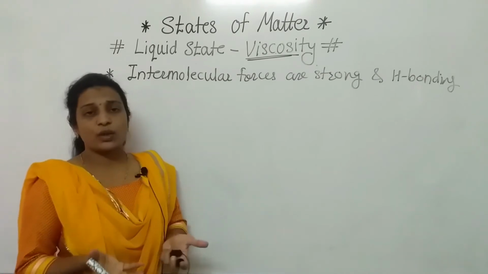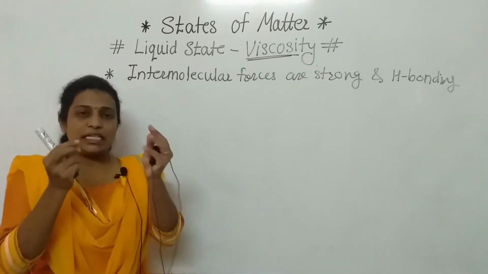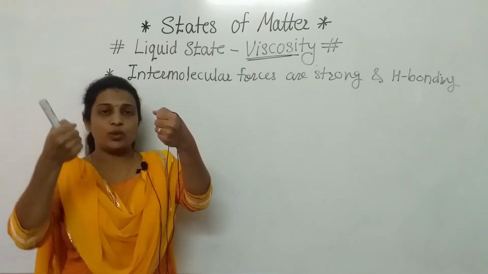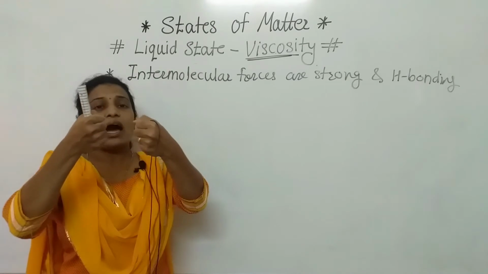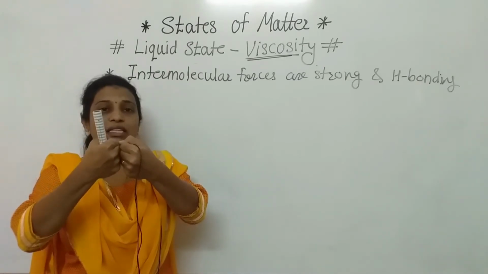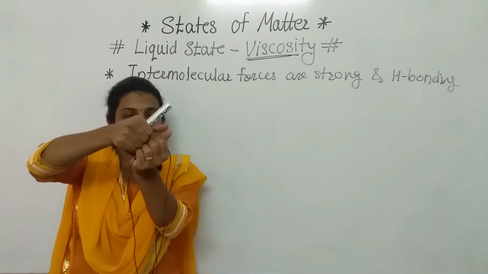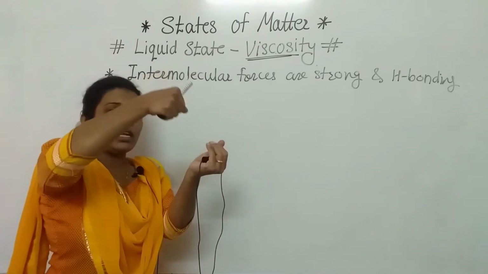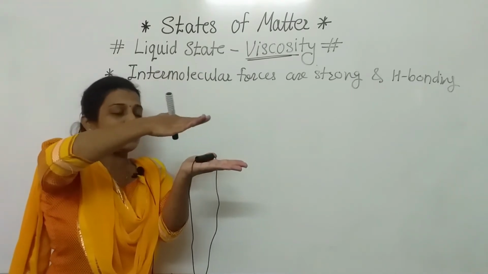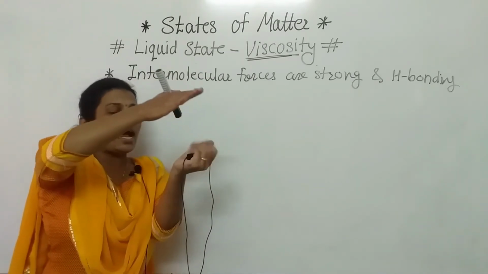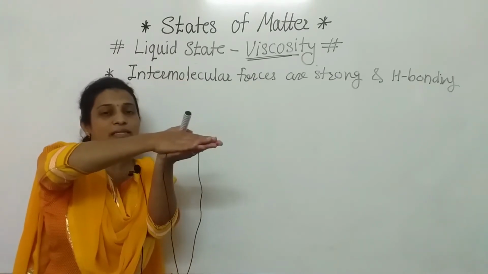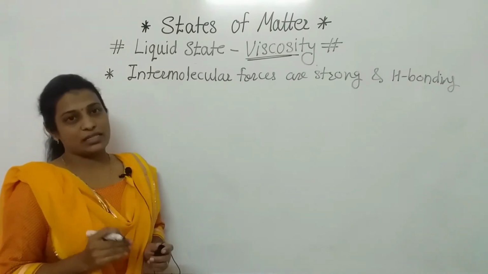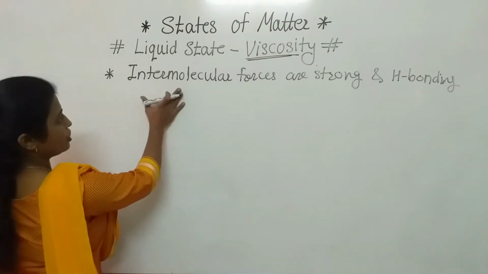What are they doing exactly? When there is a strong intermolecular force, what is happening? This molecule and this other molecule hold each other strongly, and because of that, when one layer of the liquid is flowing over the other, at that time this layer resists, and because of that viscosity or internal resistance is created. Clear to everyone?